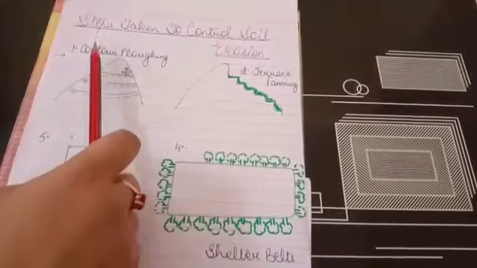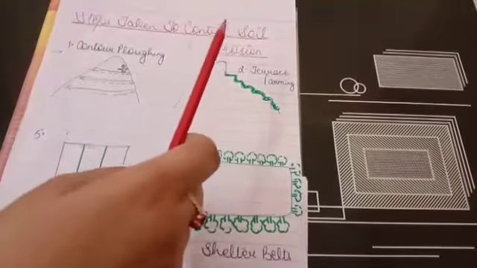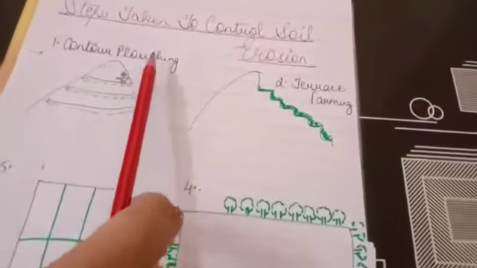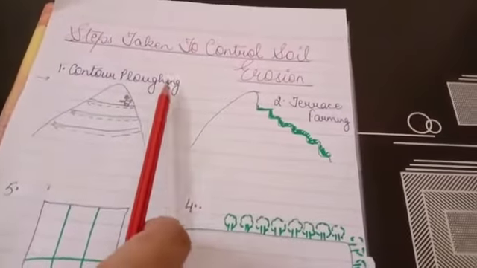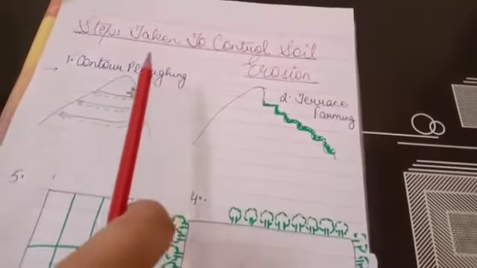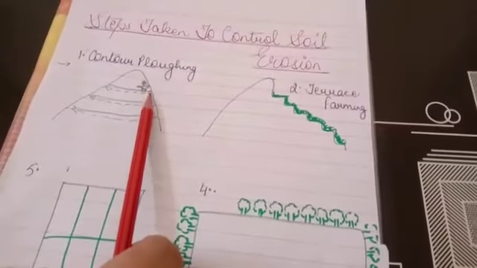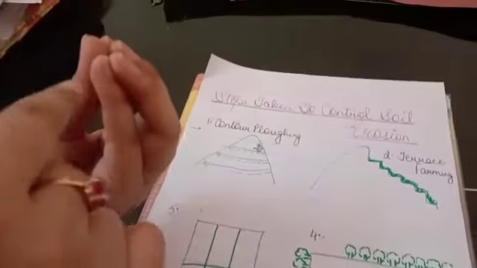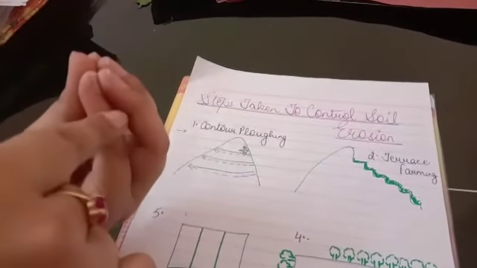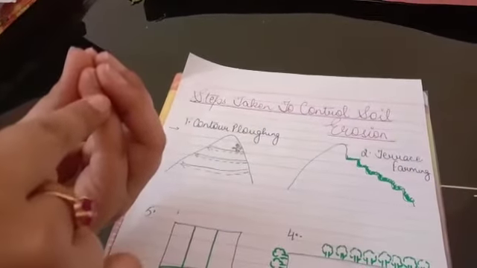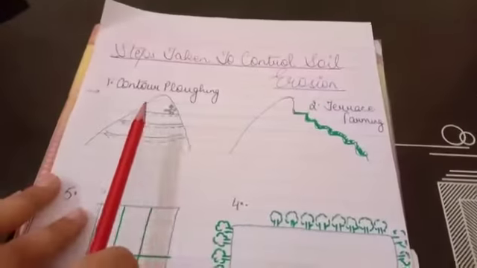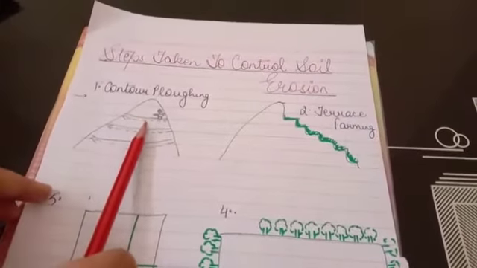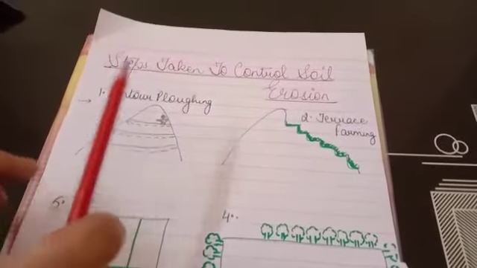The first method that can be used to control soil erosion is contour plowing. Contour plowing is practiced mainly in the hilly areas to prevent soil erosion. Contour plowing में होता क्या है? We plant crops across the slope areas. Like अगर ये mountainous region है तो हम across the slope crops grow करेंगे, so that at the time of heavy rainfall the roots of the plants prevent the soil from getting eroded.